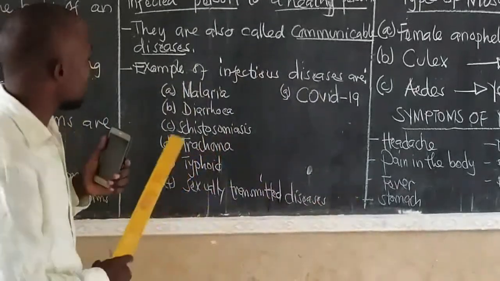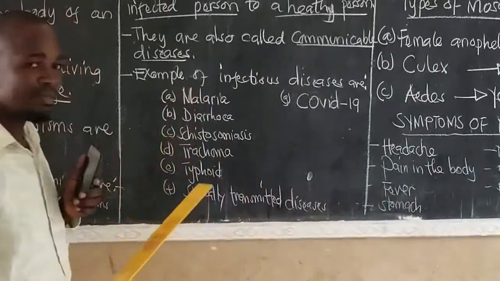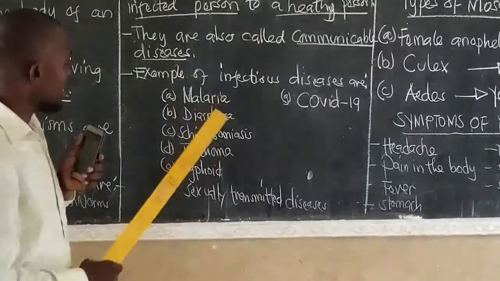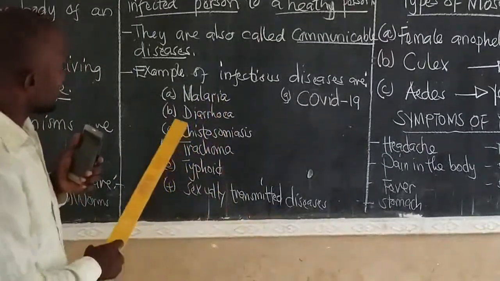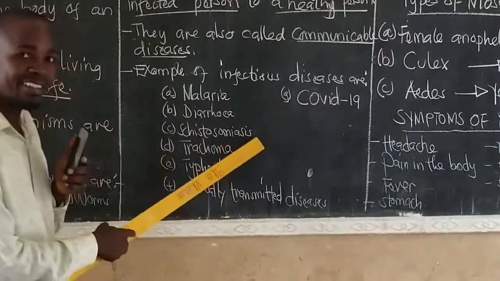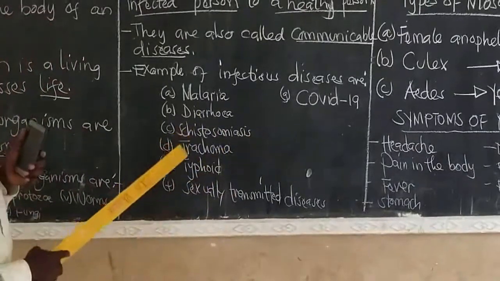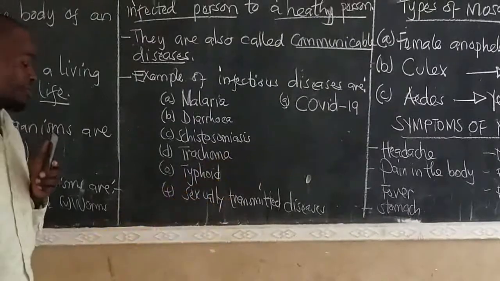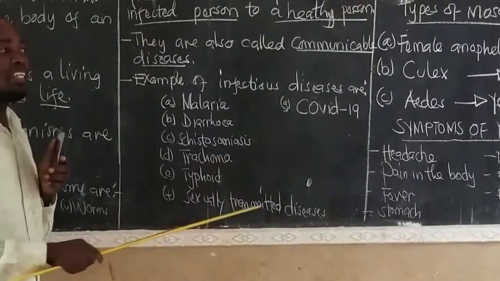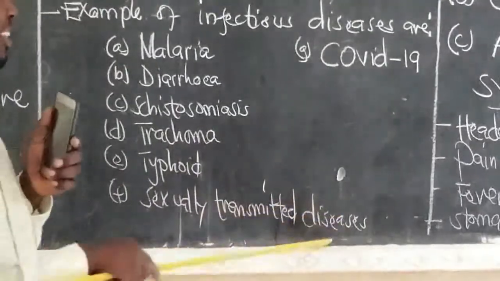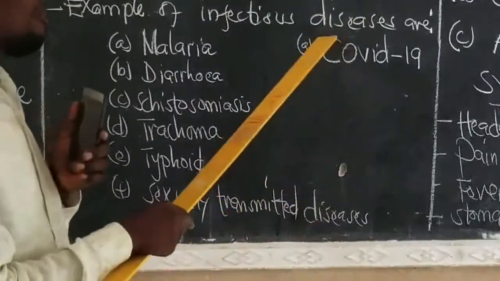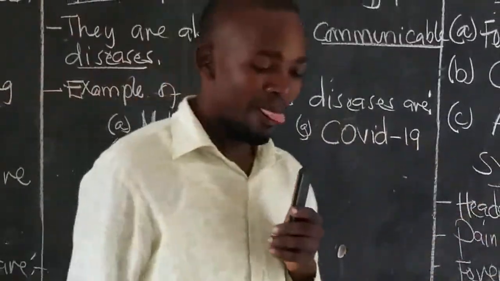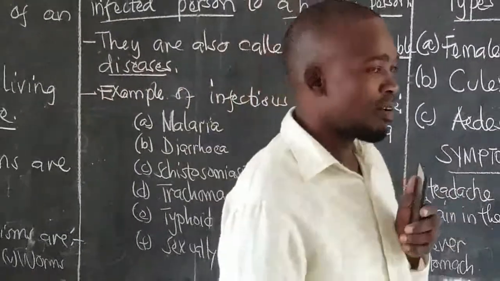Number 1, malaria, diarrhea, schistosomiasis, trachoma, typhoid, sexually transmitted diseases, COVID-19.